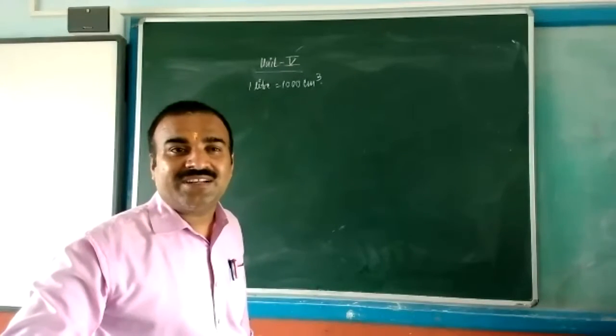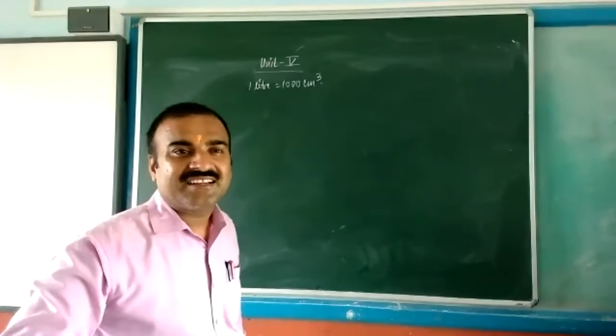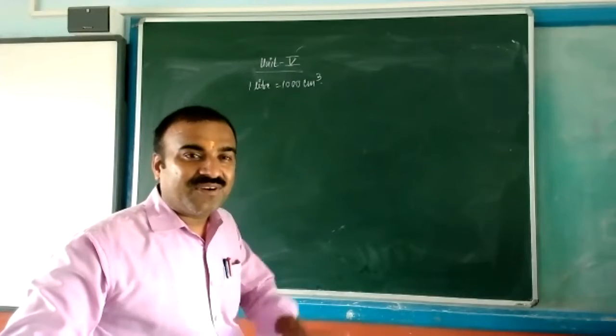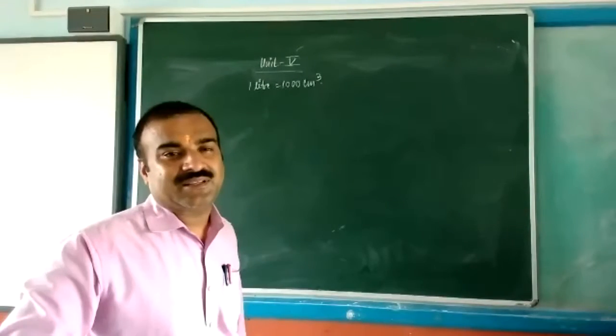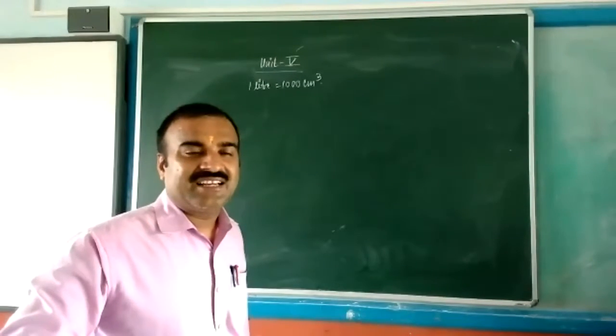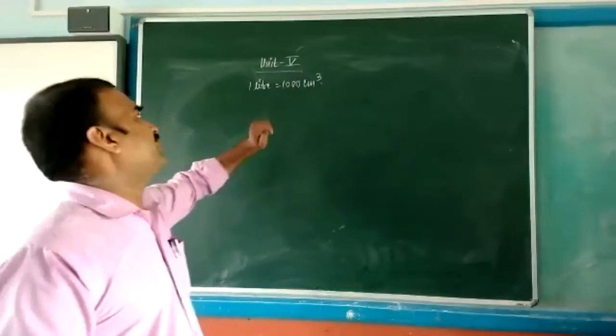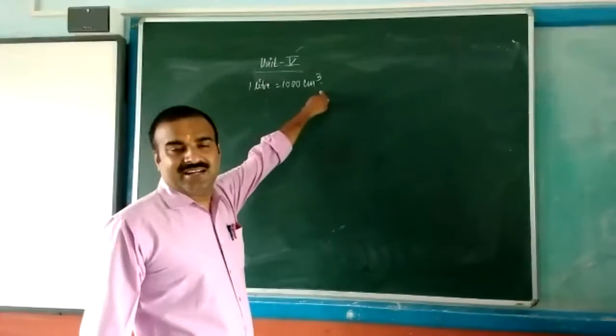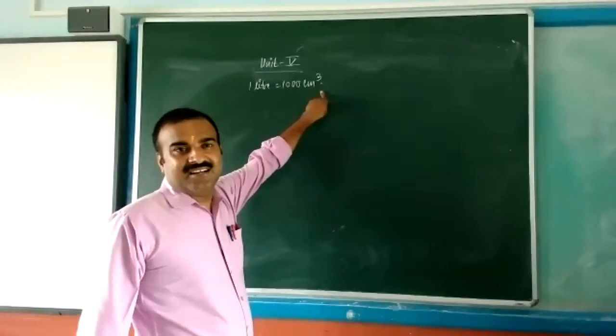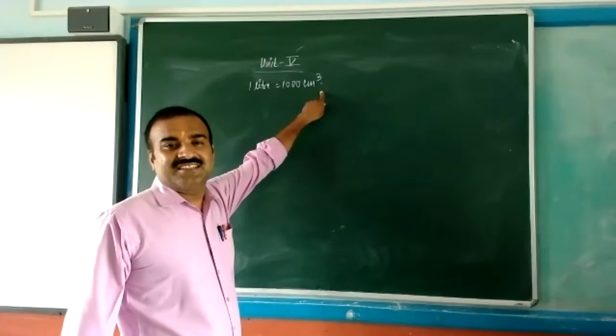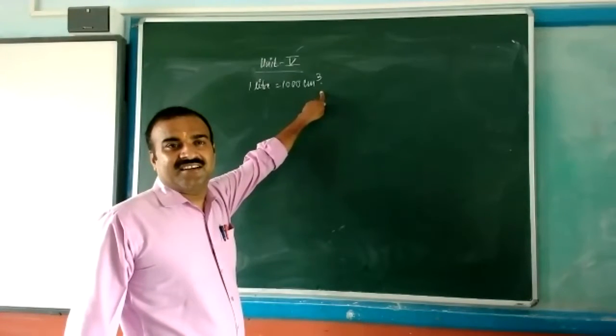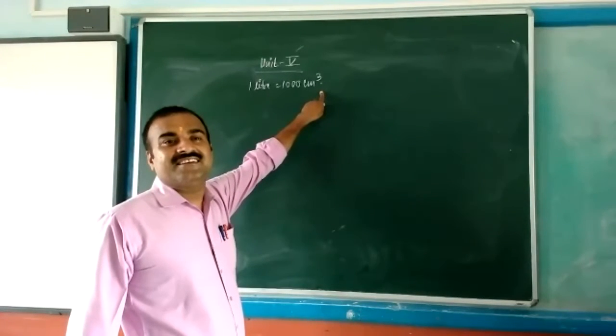Any other one having doubt in this one? Firstly, you see yourself. Then after that, you can ask me. Where is the doubt in 1 liter and 1000 centimeter cube? Sanil, I'm asking you.